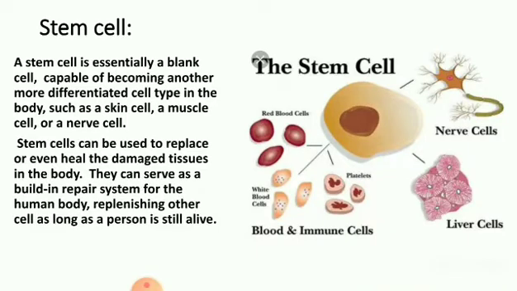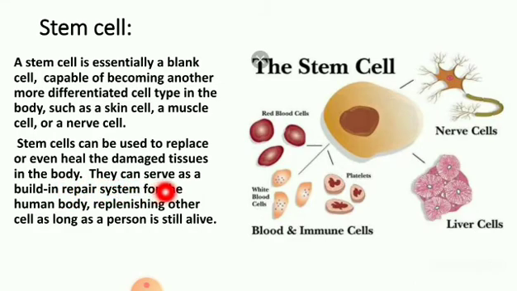Next, stem cell. A stem cell is essentially a blank cell capable of becoming another, more differentiated cell type in the body, such as a skin cell, a muscle cell or a nerve cell. What is the role of stem cells? Stem cells can be used to replace or even heal damaged tissues in the body.